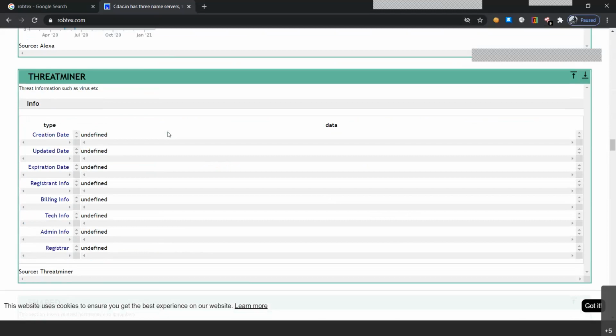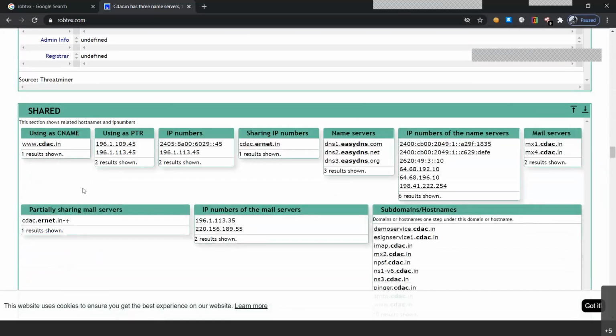The shared area tells us the forward and reverse requests of the particular DNS that has been set for our website. So you can see the CNAME along with the PTR, IP number, sharing IP numbers, name server, the IP numbers of the shared numbers, and mail servers. All of the information related to the host name along with the IP numbers is showcased in this particular area.